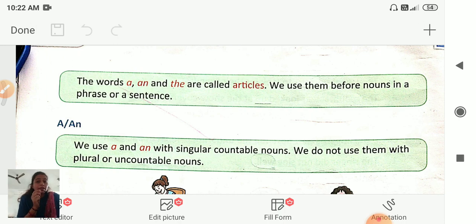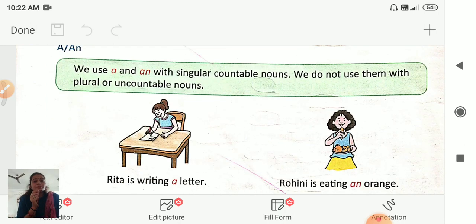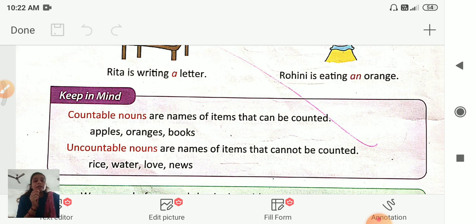Now what is a countable noun or an uncountable noun, students? Countable nouns are names of items that can be counted, like apple, orange and books. These all we can count. We can say there are 6 apples, 7 oranges, 3 books. Uncountable nouns are names of items that cannot be counted, like rice.